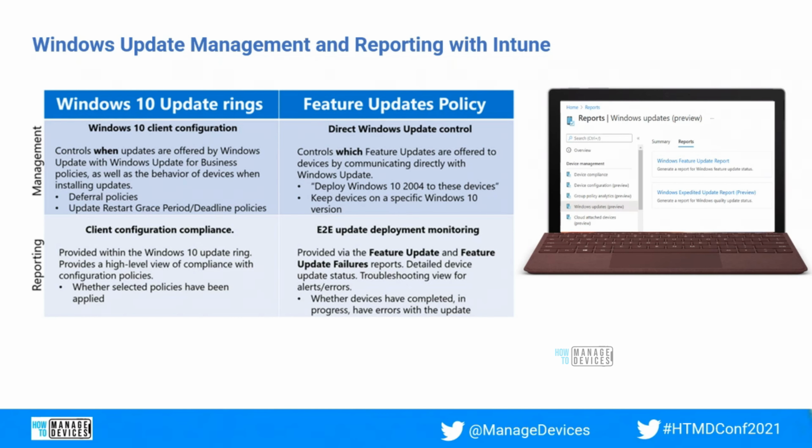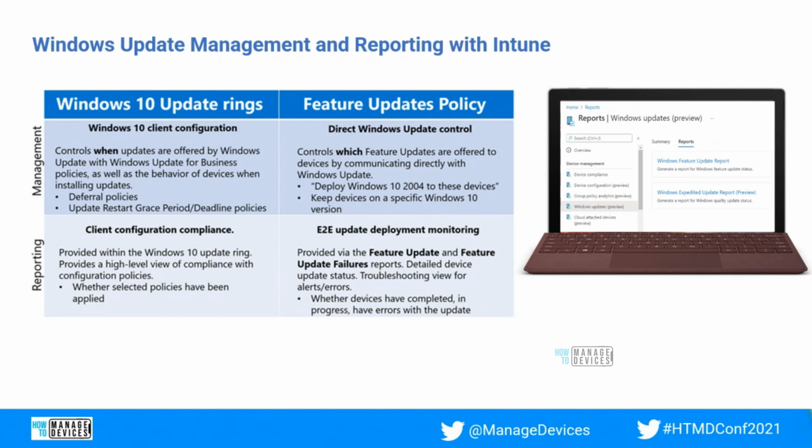And next, the feature update policy, it gives us direct Windows update control. With the feature update policy, I can say it has much more ability, indicating which specific version of Windows 10 you would like to set on the device.